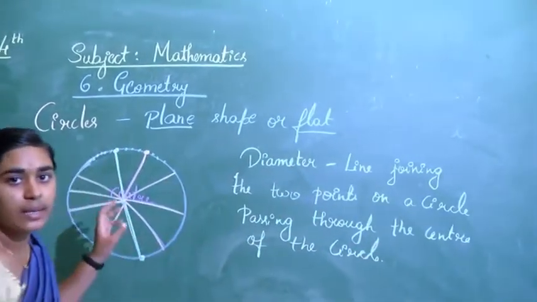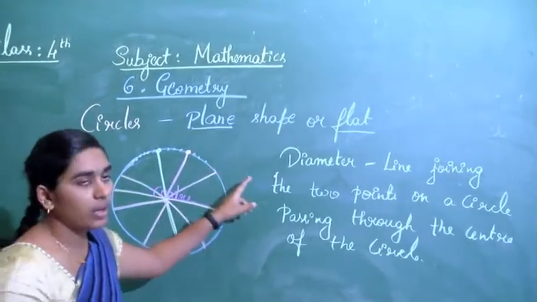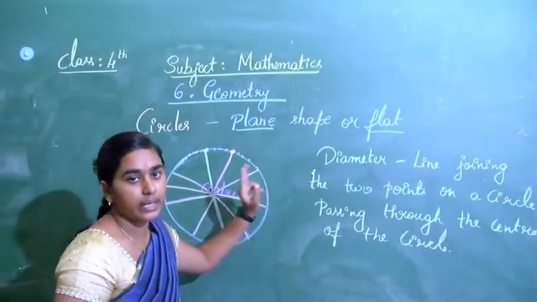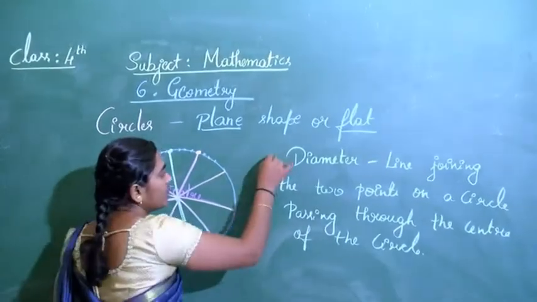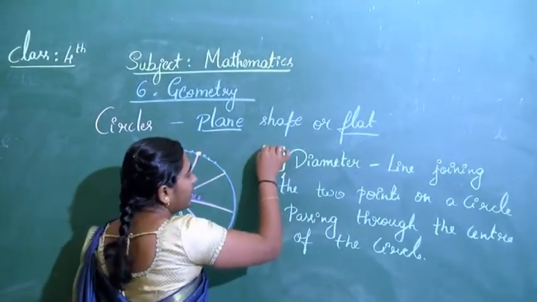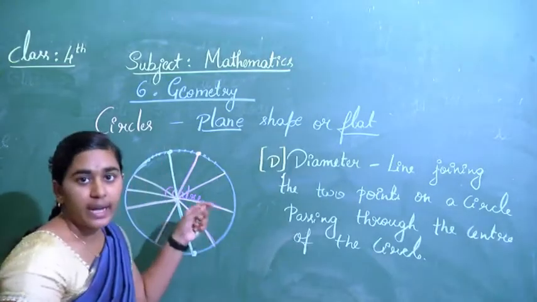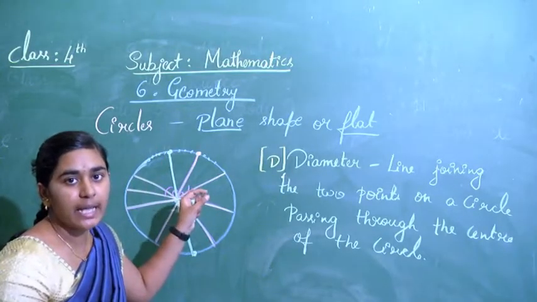Passing through the center of the circle is called a diameter, and we denote the diameter as D.